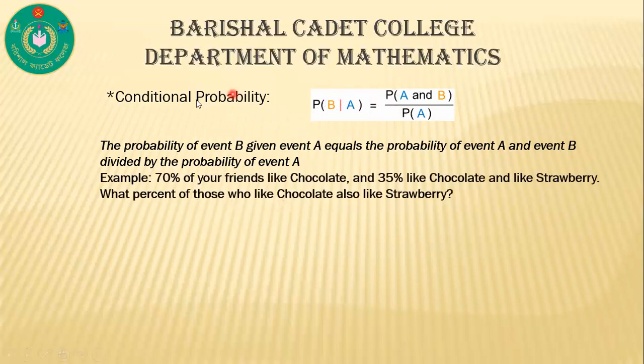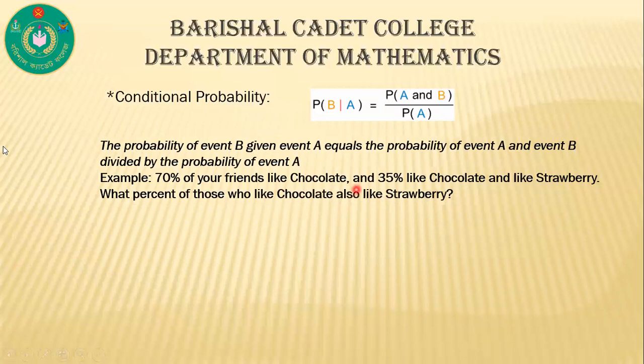Now, let us clear these things by example. 70% of our friends like chocolate and 35% like chocolate and strawberry. What percent of those who like chocolate also like strawberry? Here, the event that they like chocolate has already happened.